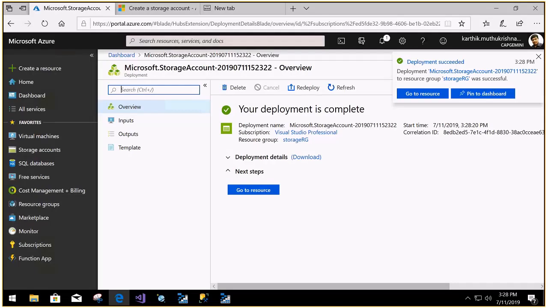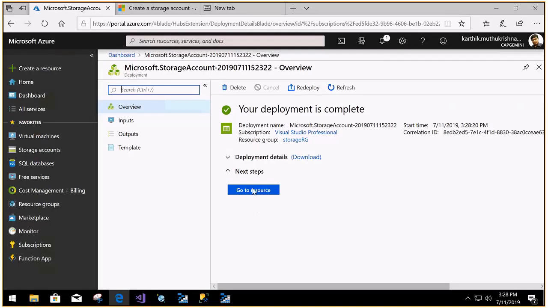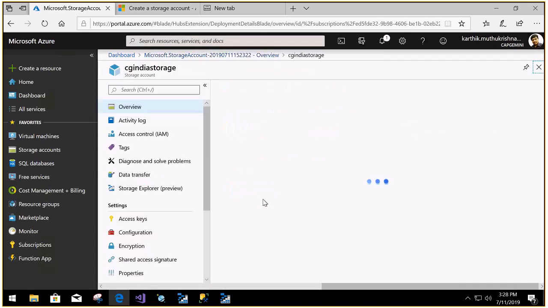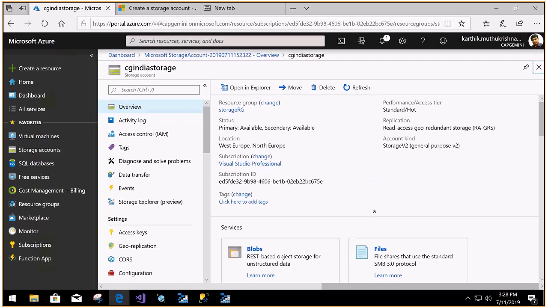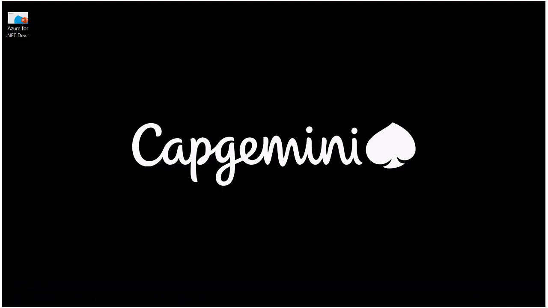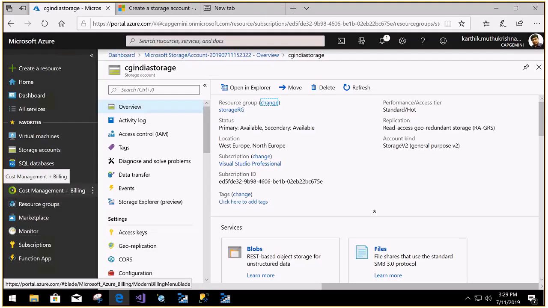So the resource has been successfully created. Let me click go to resource. So we have the CG India storage, which is the storage account. Once you have the storage account, the next step is we are supposed to create the container, right? Without the container, you cannot put the files. So let me create a container here.